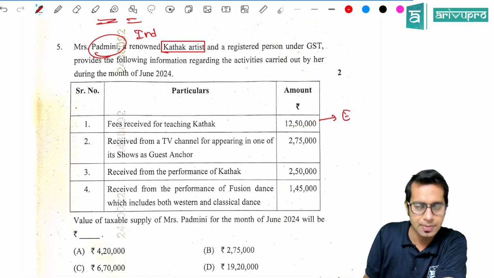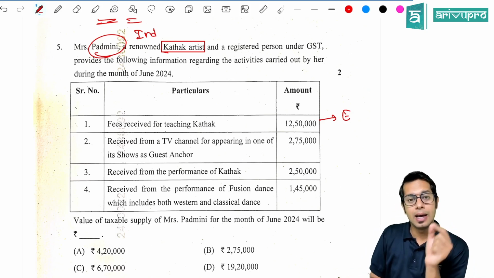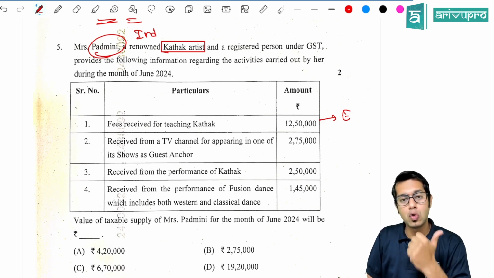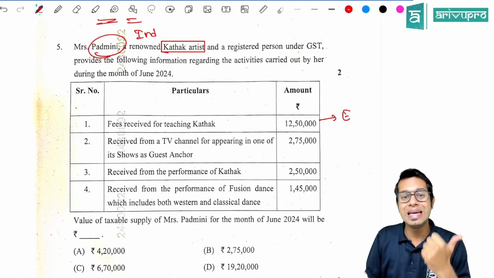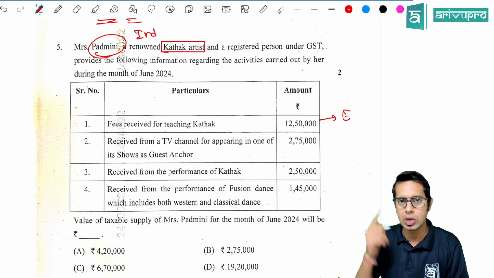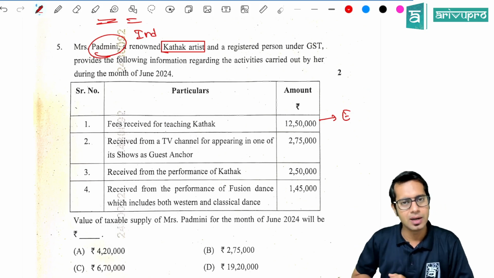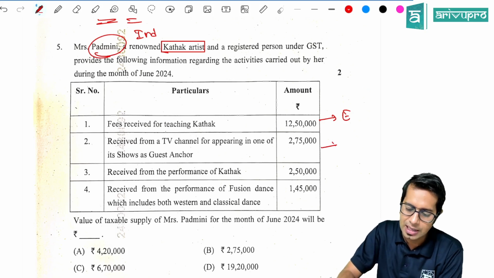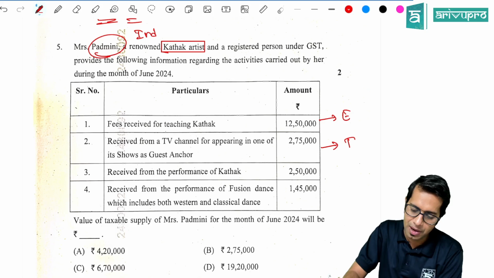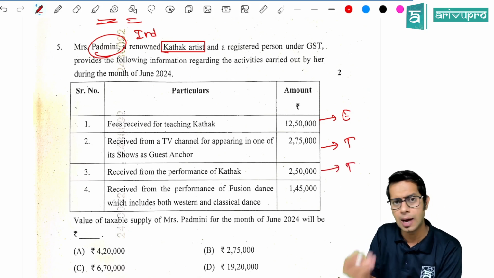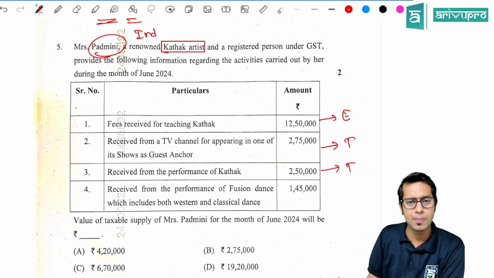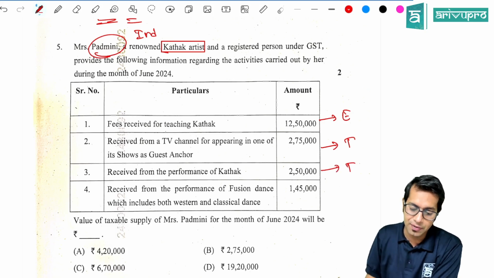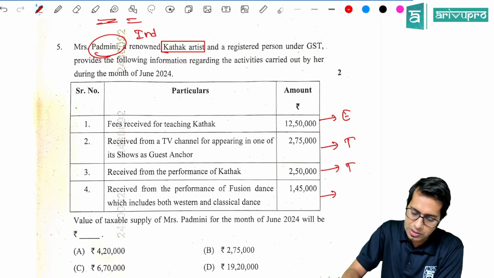This will be exempt. Any services given by way of coaching or coaching in recreational activity of art and sport is exempt. So this Kathak comes under art, therefore it is exempt. Received from TV channel for appearing as guest, taxable. Performance of Kathak dance, if it was up to 1.5 lakhs exempt, but it is more than 1.5 lakh, therefore taxable. Received from performance of fusion dance, this is also taxable.